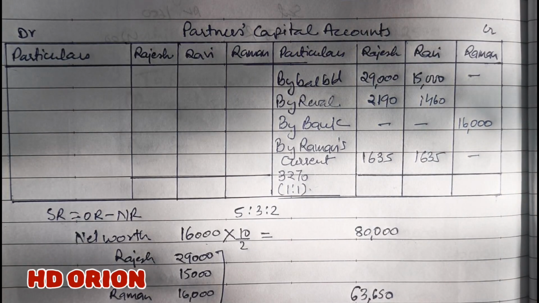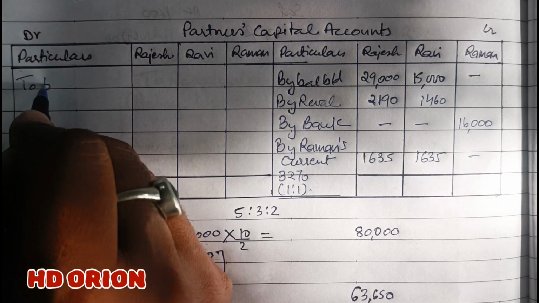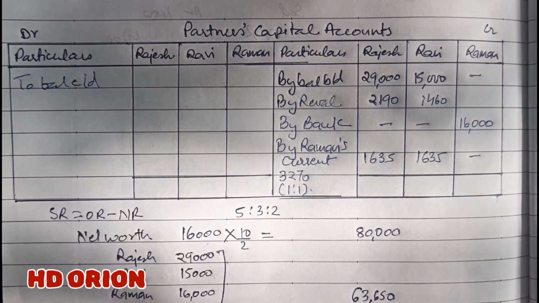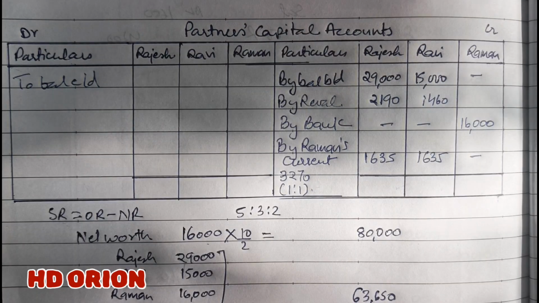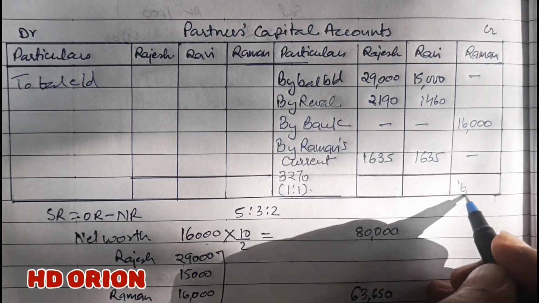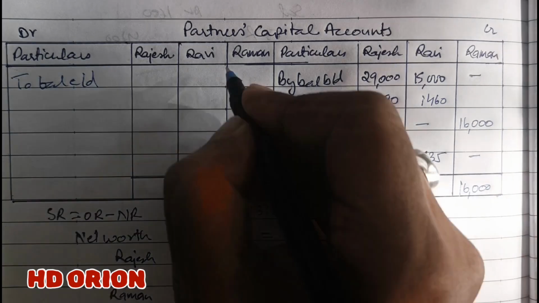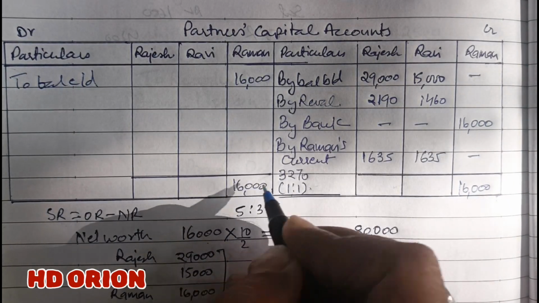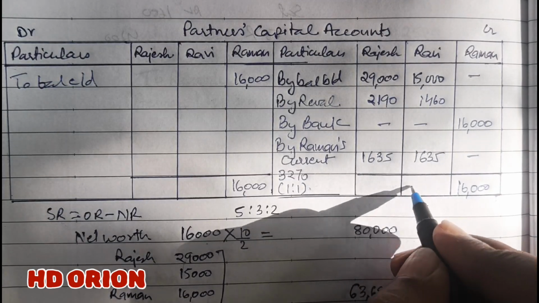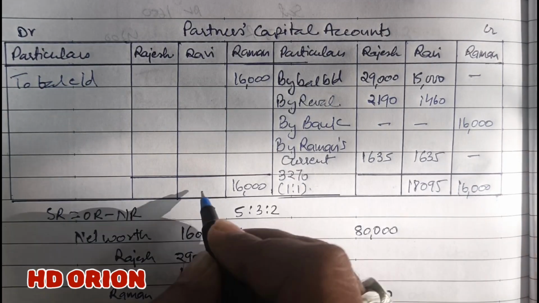Now we will close the capital account. So by balance closed down, because there is no other item in the balance sheet to be distributed to the partners here. Closing balance of Raman is 16,000. Credit balances, and here it is 18,095.